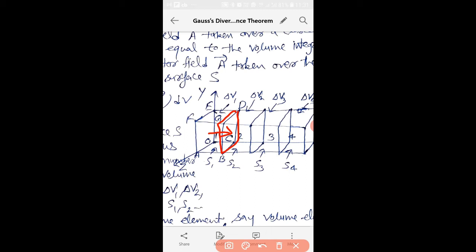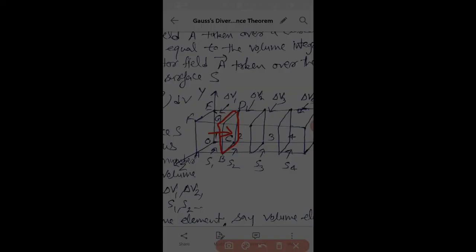Thus the sum of total outflow of these two elements will be equal to the outflow through the surface of the combined volumes of both the elements. If we want to calculate the total outflow through this combined volume element, that is nothing but the outflow through the surface of the combined volumes. Similarly, we consider other volume elements in pairs.